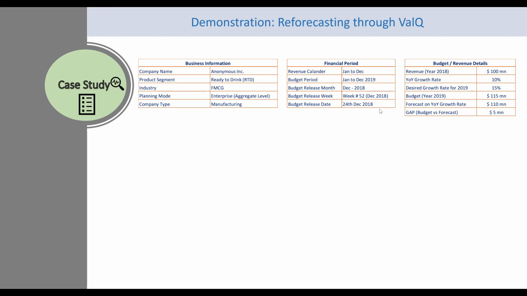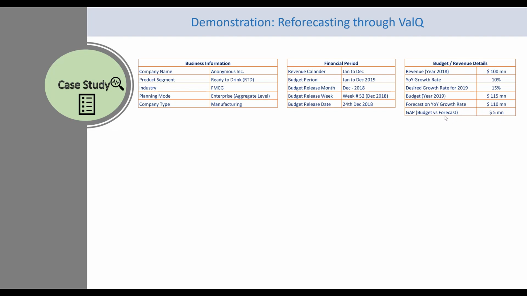So this table shows the budget and revenue details. Revenue by the end of the year 2018 would be $100 million. With this, a year over year growth rate of 10% is observed. Desired growth rate for the organization for 2019 is 15%, and hence the budget has been announced for $115 million. Now, forecast, which is $110 million, is nothing but 10% of growth rate applied on the last revenue. To keep this demonstration very simple, with this we have a gap of $5 million between budget and forecast.